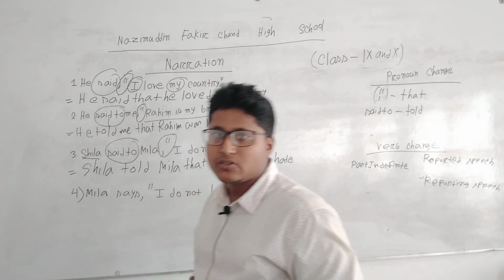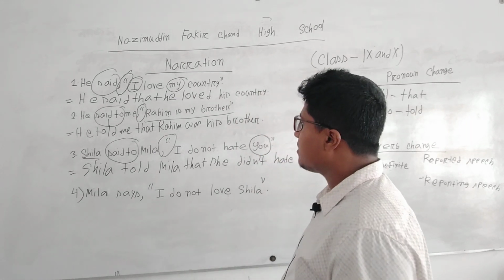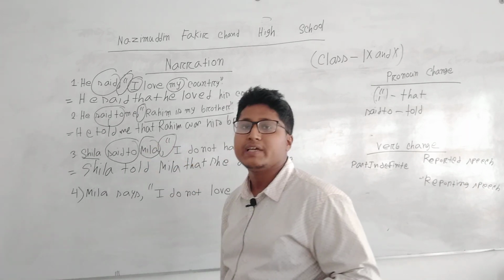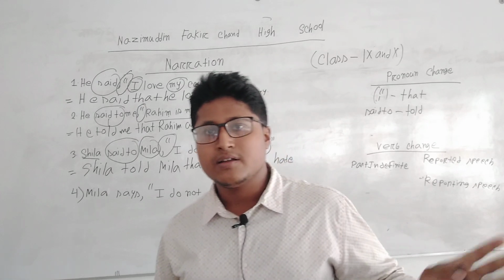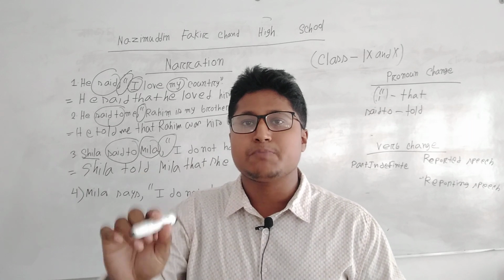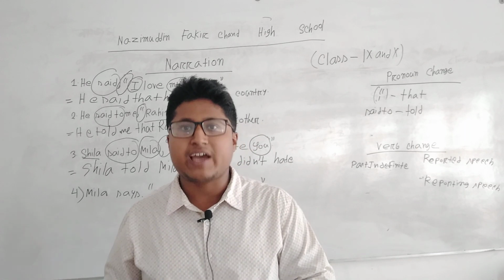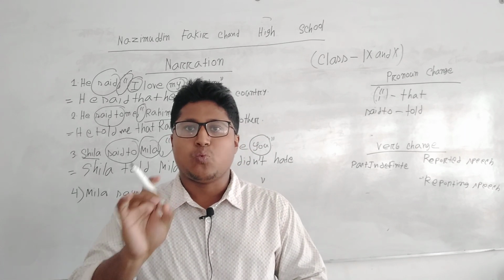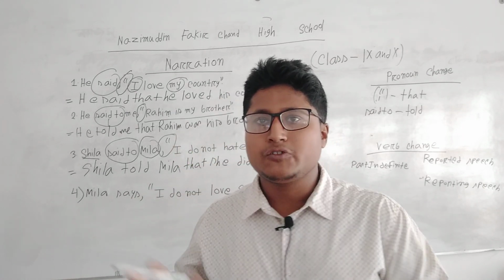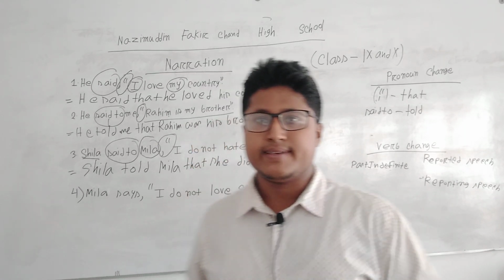But if there is "you," it will depend upon the object of reporting speech. Am I clear? Several times students make mistakes with this factor and can't realize what the problem is. If anybody is able to rectify this issue, he or she will be able to solve narration very easily.